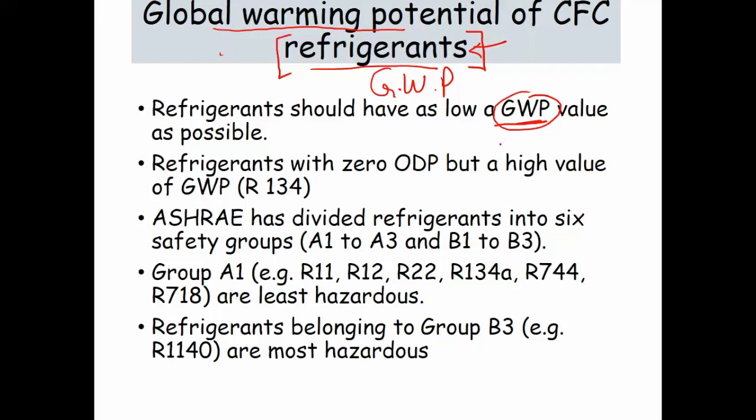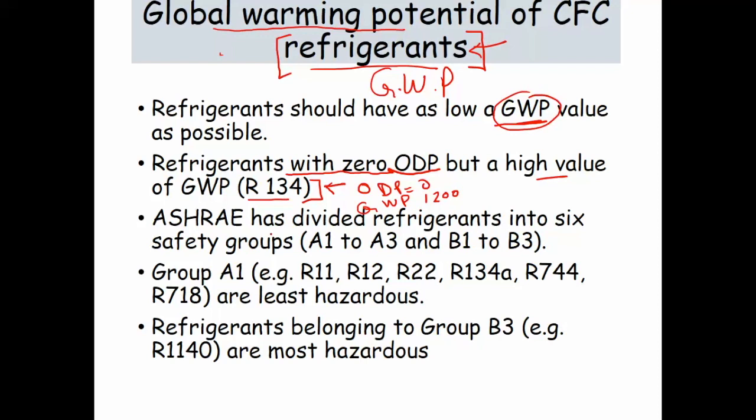But there is one scenario: if we are talking about the ozone depletion potential of refrigerants, there are refrigerants with zero ozone depletion potential but a high global warming potential, such as R134. In case of R134, ozone depletion potential is zero, but global warming potential is very high, approximately 1200.